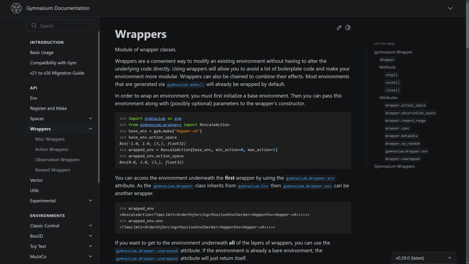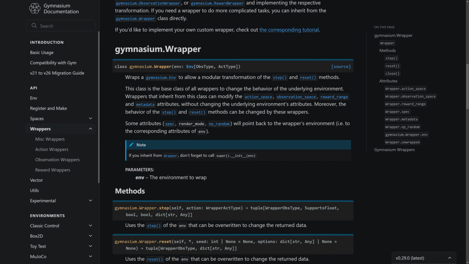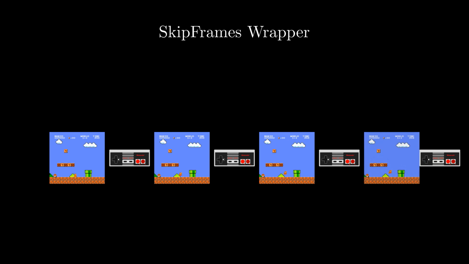Wrappers are essentially a way that we can modify our environment's outputs. If you want some more information about writing your own wrappers, I highly recommend checking out the Gymnasium Documentation, which is linked below. We're going to be using 4 different wrappers today. The wrapper we're implementing will skip frames, meaning it'll just take the action inputted for the first frame and reapply it for however many frames we want to skip. We'll aggregate the rewards over those 4 frames. This is useful for us because consecutive frames have a lot of overlap, so it's redundant to reprocess everything.